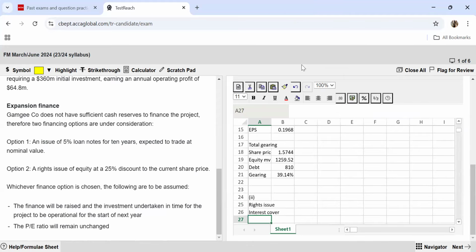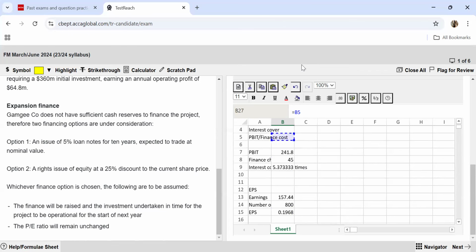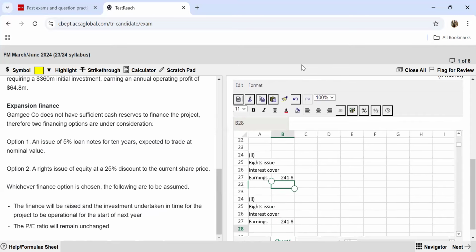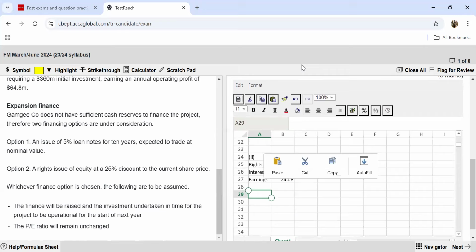Interest cover. The formula we've already written above. Your interest cover is going to be your earnings, which is your PBIT, divided by the finance cost. So if you look at the rights issue, your earnings are going to be what you calculated above, 241.8. This is going to remain the same. What is going to change from the previous question is going to be the finance cost.